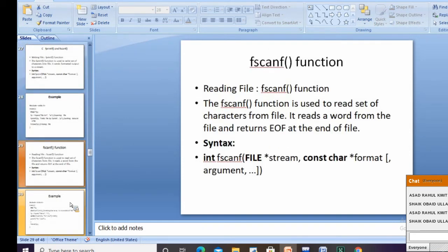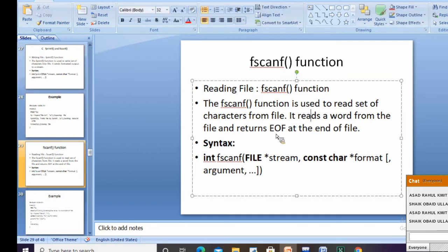Then the fscanf function. The normal scanf function is used to read content from the keyboard, right? fscanf is used to read a set of characters from the file. Reading a file is done by using the fscanf function. It reads a word from the file and returns EOF at the end of the file.